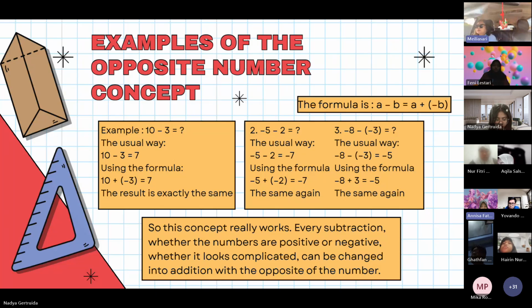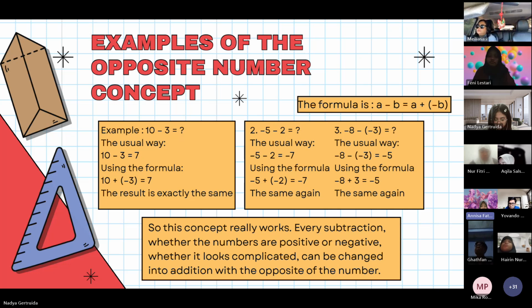Example 3: negative 8 subtracted by negative 3. The usual way, the difference is negative 5. Using the formula, negative 8 added to 3, the sum is negative 5. Same again. So all the examples have the same result.